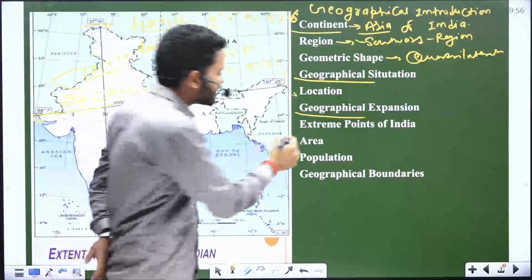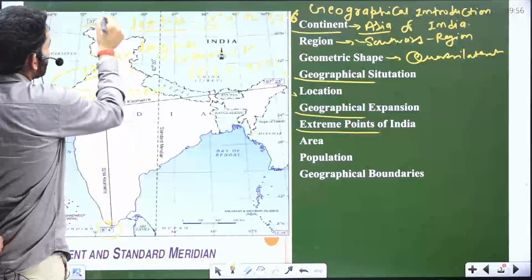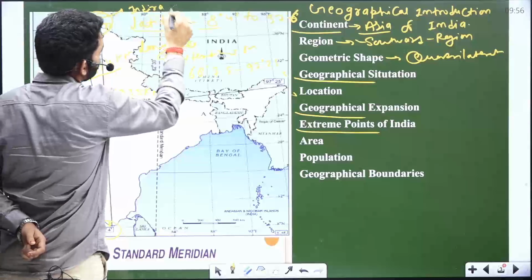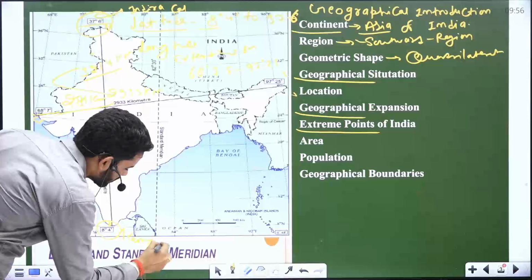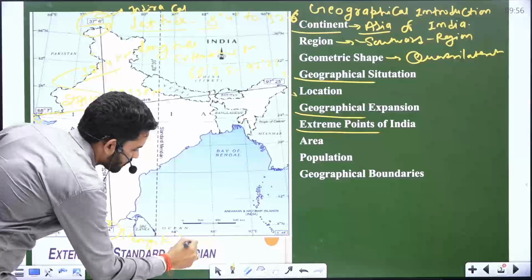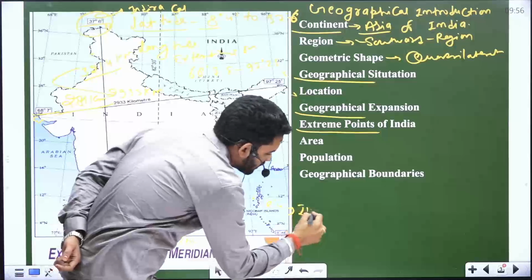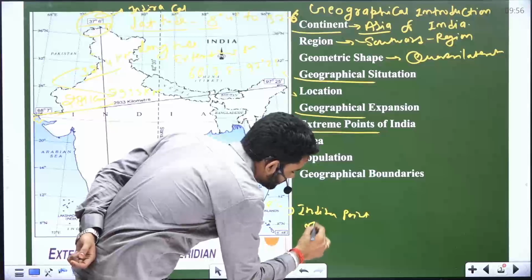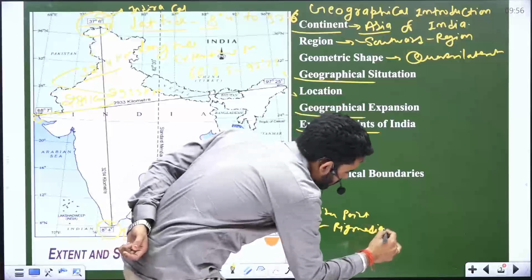Clear? And next are the extreme points of India. The extreme points of India are: here Indira Col, Kanyakumari, Tamil Nadu, here 6 degree 4 minute Indira Point, and the old name is Pygmalion Point.